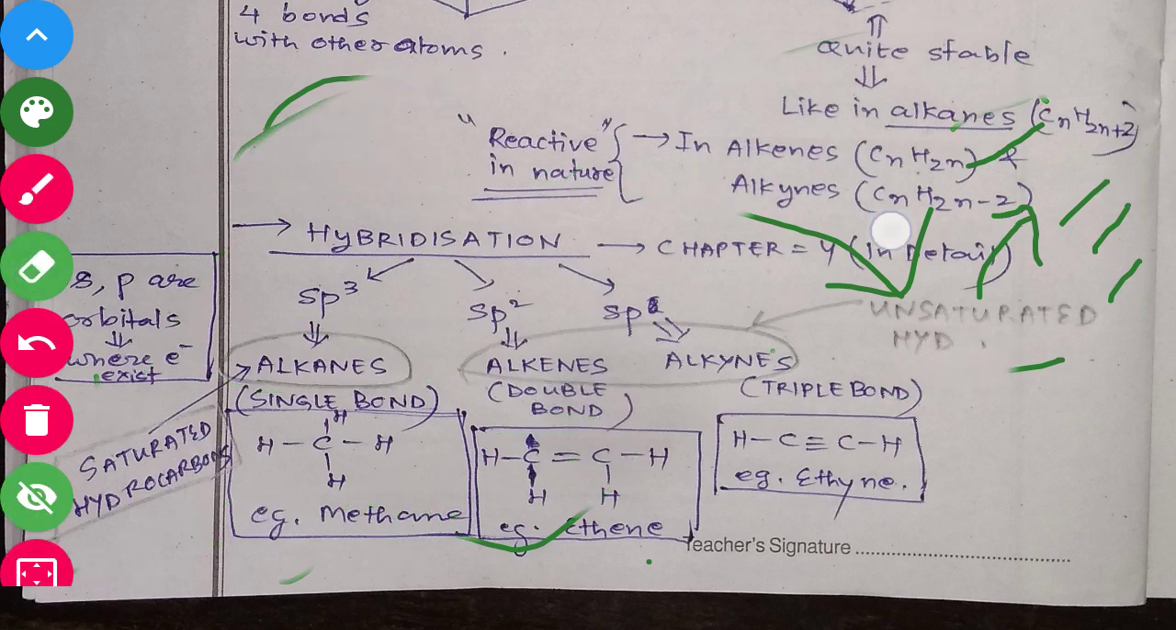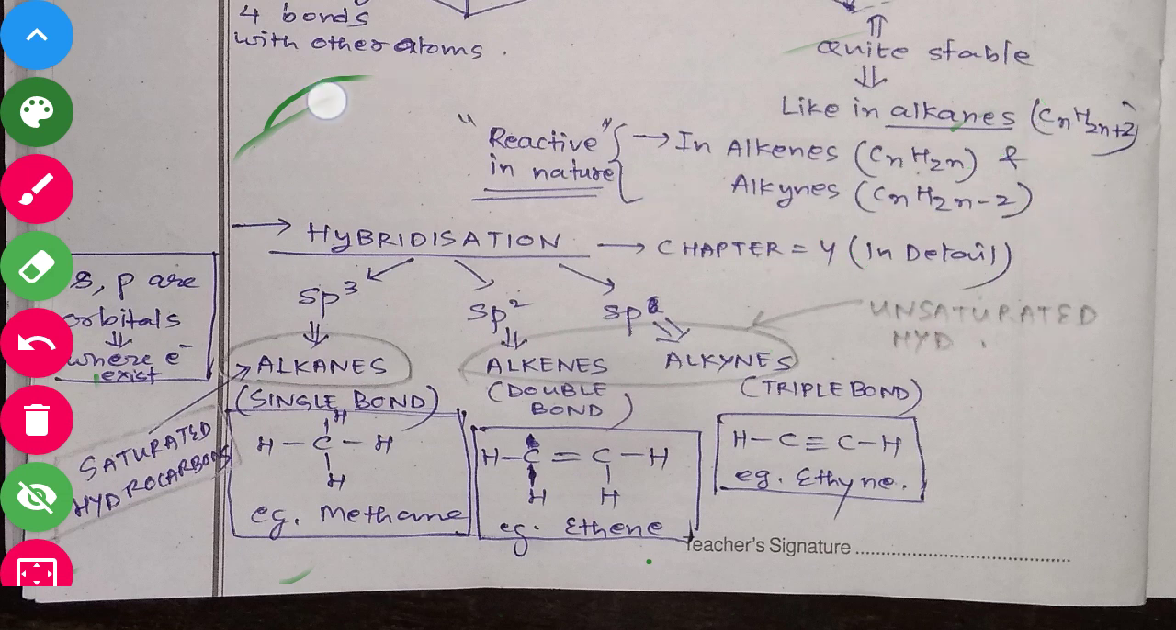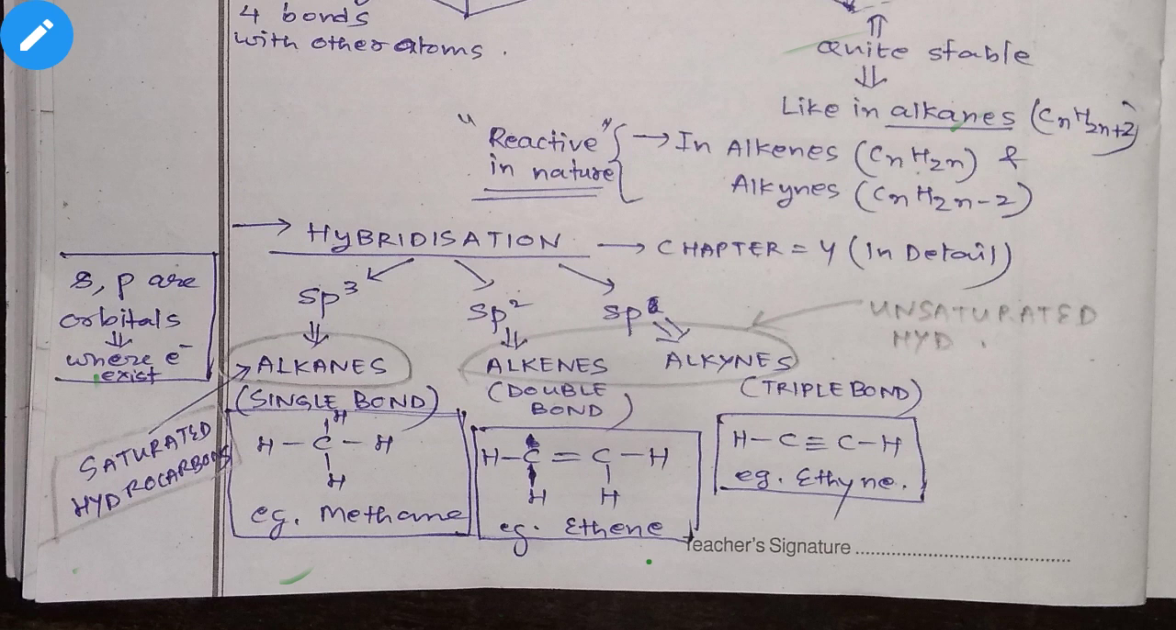So, hydrocarbons are of two types, saturated and unsaturated. Under saturated, we have alkanes, which consist of single bonds. An example is methane. You can see only single bonds are present between the carbon and hydrogens, right? And under unsaturated hydrocarbons, there are the alkenes, which consist of double bonds. An example is ethene, which I have shown you. And under alkynes, you have the triple bond. An example is ethyne, you can see here.